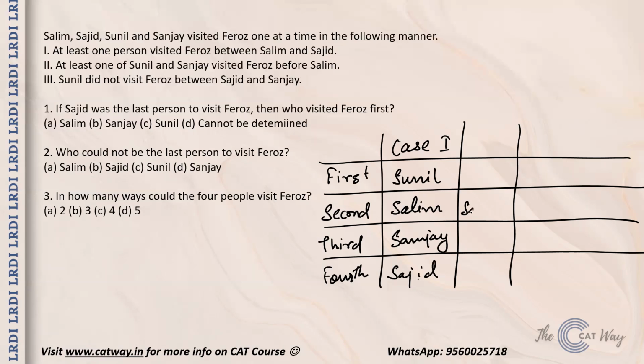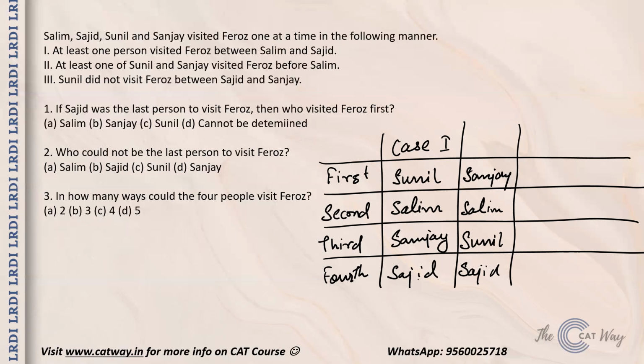Now let's talk about the second case that we can get. Let's say Salim is still over here. In that case, Sajid will occupy this position. Now, if we take Sanjay over here, because we have to change the case, we will need Sunil over here. But then one person visited Firoz between Salim and Sajid, and at least one of Sunil and Sanjay visited before Salim, both hold.